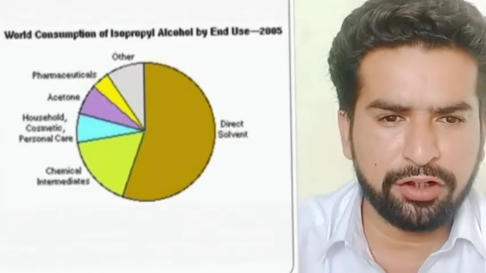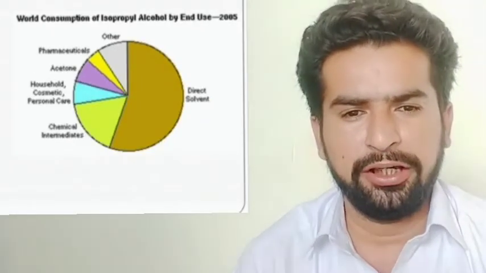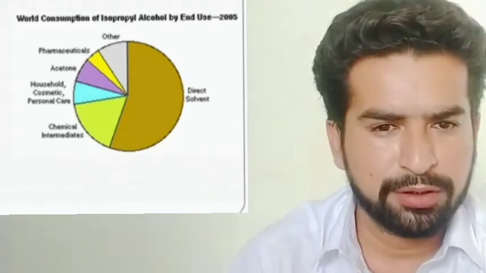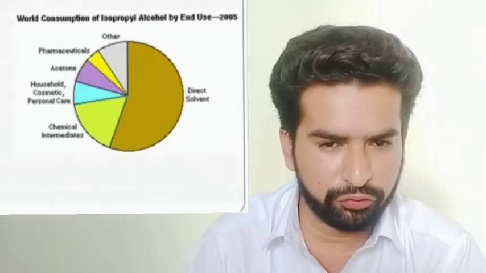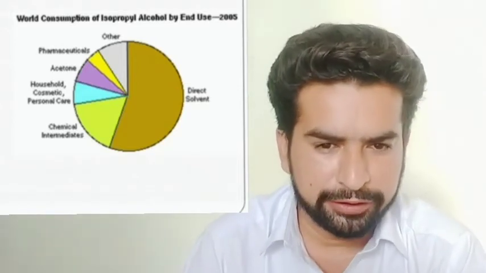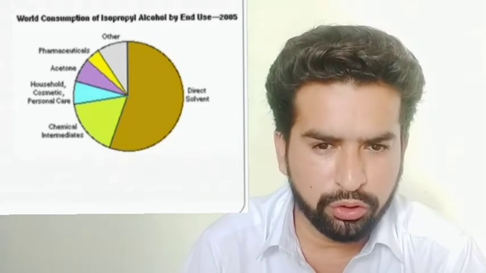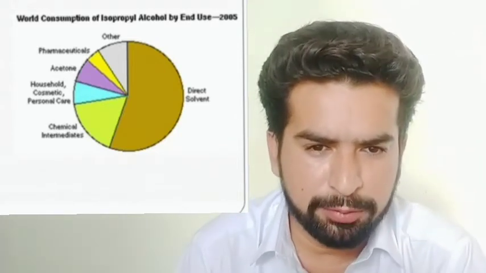Now, world consumption of isopropyl alcohol by end use in 2005. Actually, this market research is based on 2005. 60% is used as a direct solvent. Then come chemical intermediates, personal care, household, cosmetics and acetone, pharmaceuticals and others.